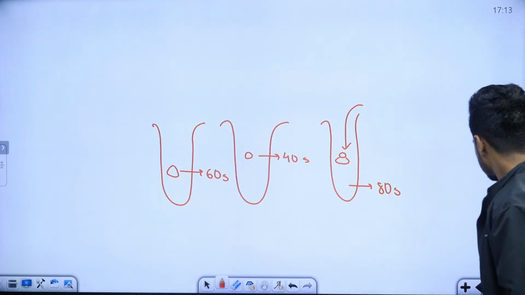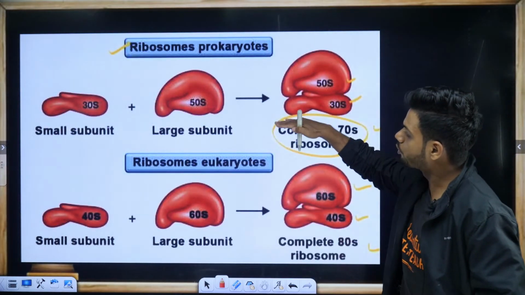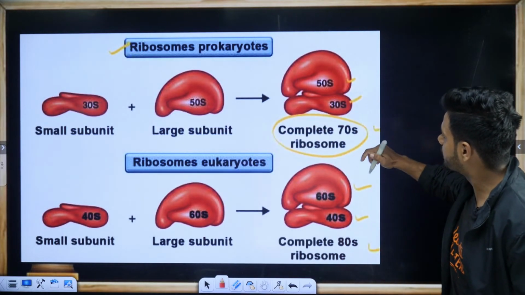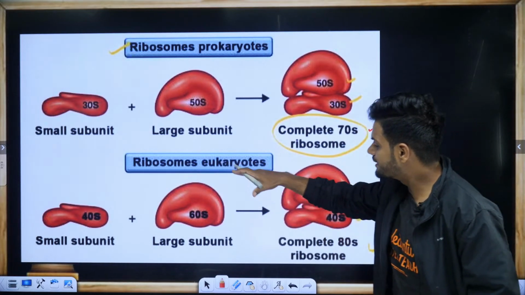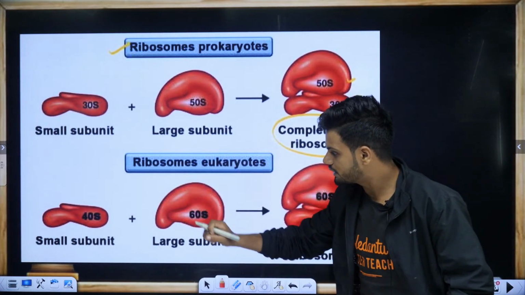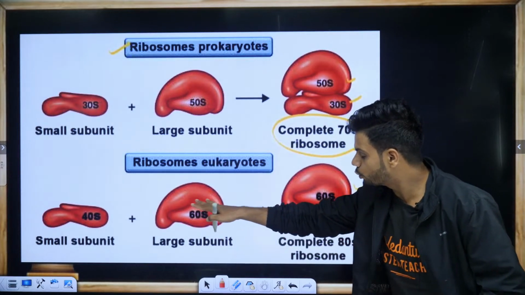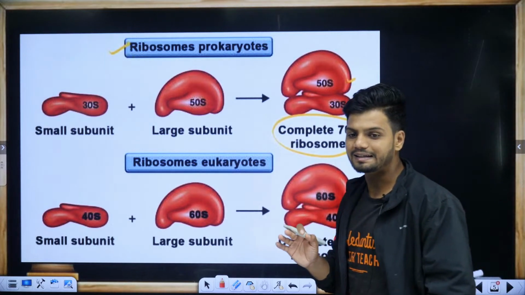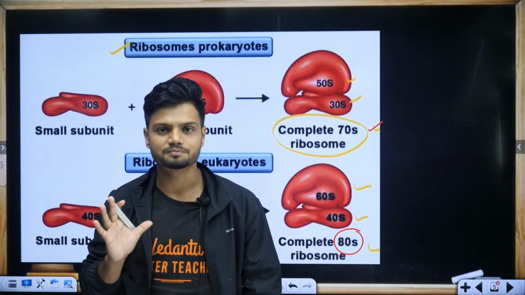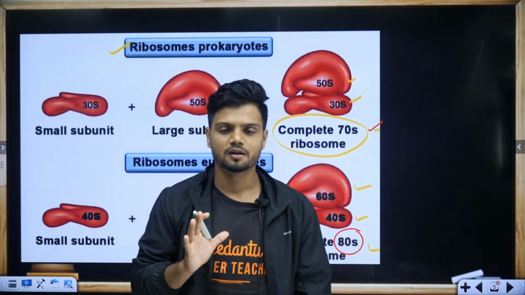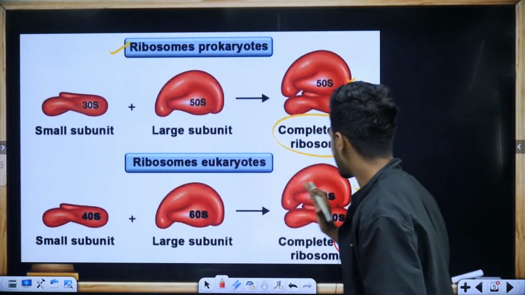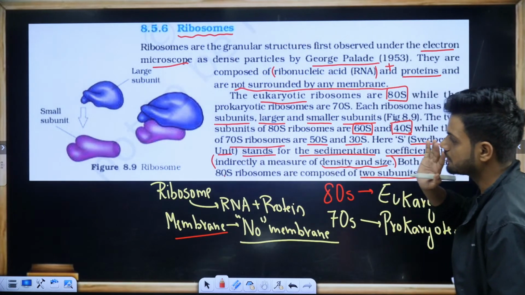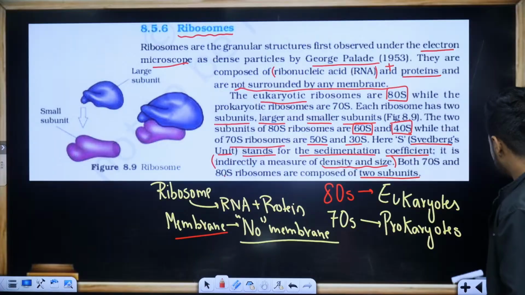See here. Ribosomes in prokaryotes: the small subunit is 30S, the large subunit is 50S. Together they are called 70S. While in the case of eukaryotes, the small one is 40S, the large one is 60S. Together they are called the 80S ribosome. Easy. You also understand ribosomes. There's nothing difficult here. These are the main points. That's it. The ribosome concept is over.